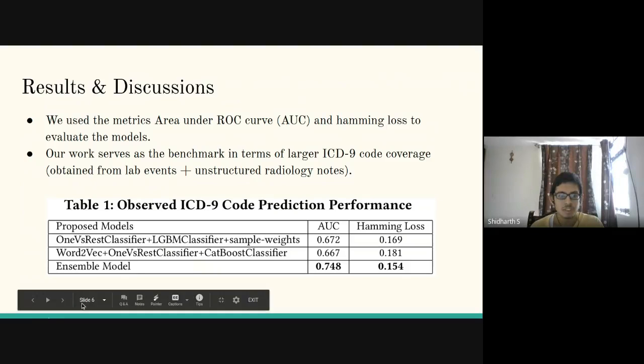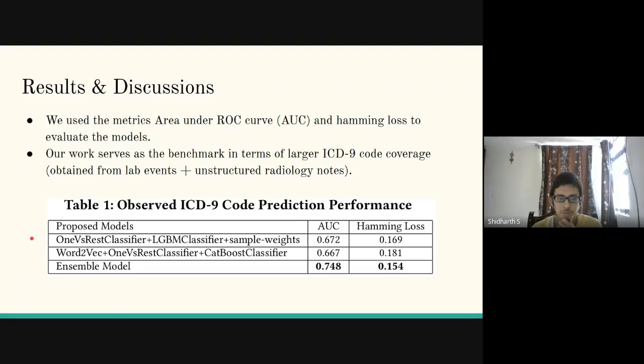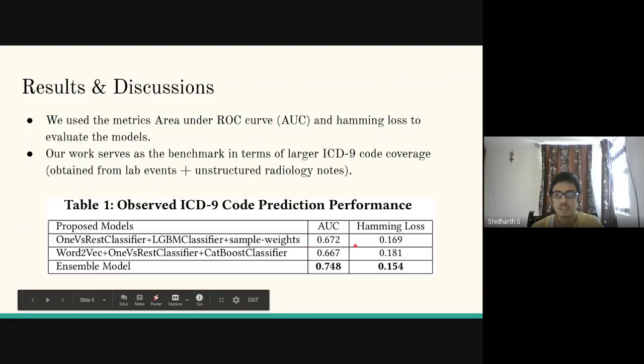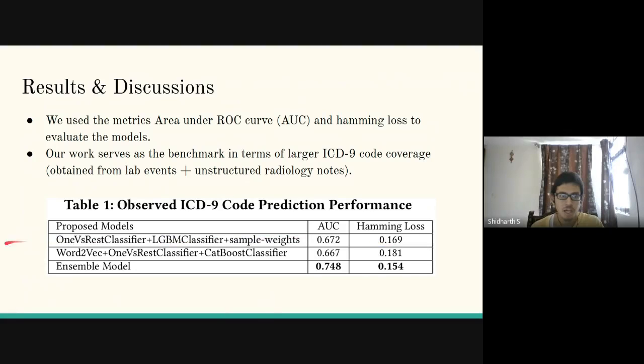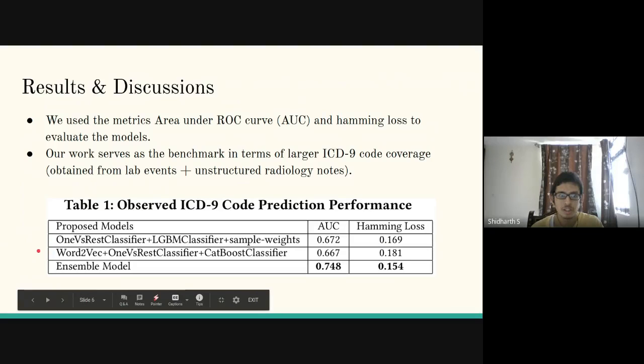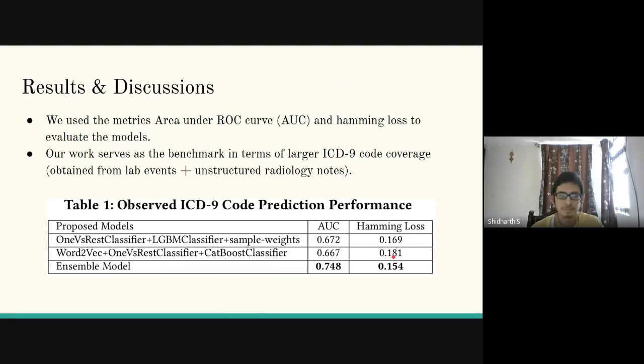In the table shown, these are the results of our experiments. This ensemble model is for the structured data set, which gives an AUC of 0.67 and a Hamming loss of 0.16. And this is the ensemble model for the unstructured data set, which gives an AUC of 0.66 and a Hamming loss of 0.18.